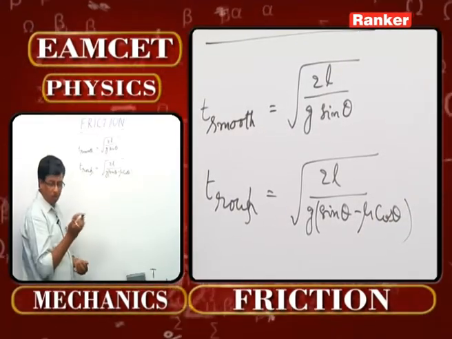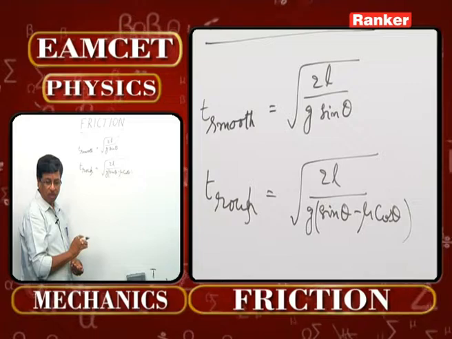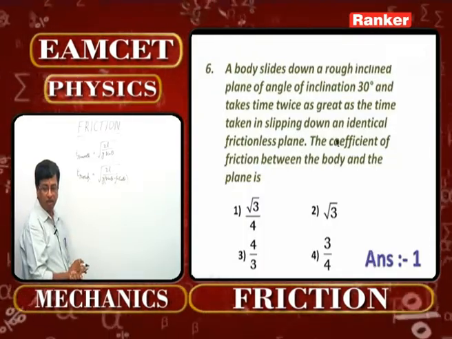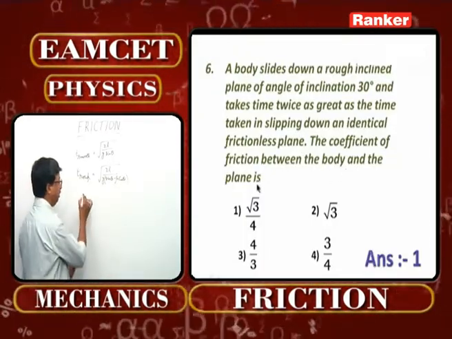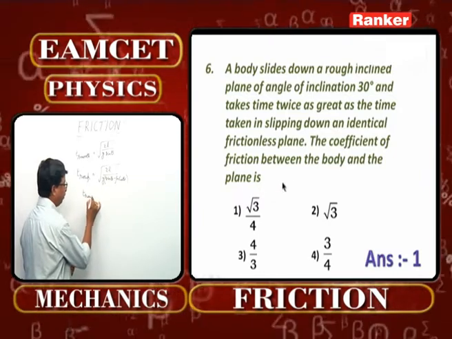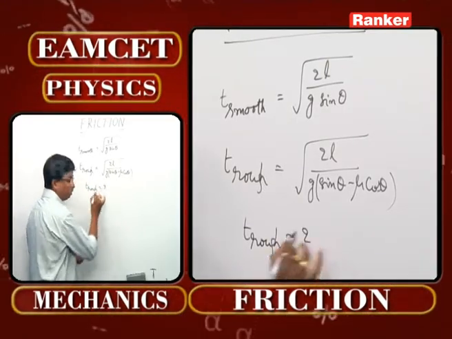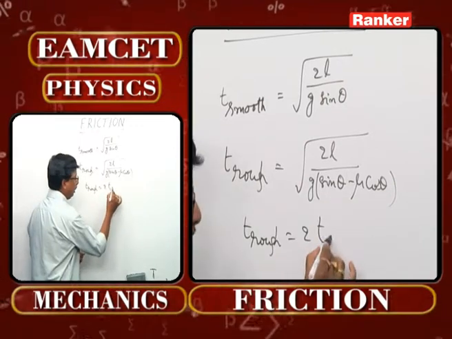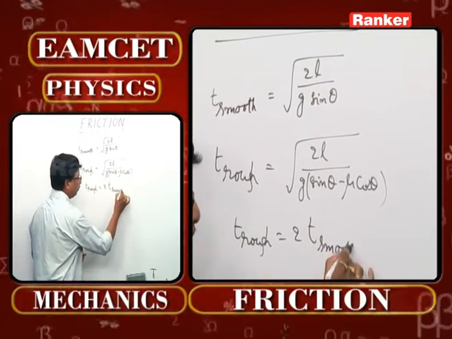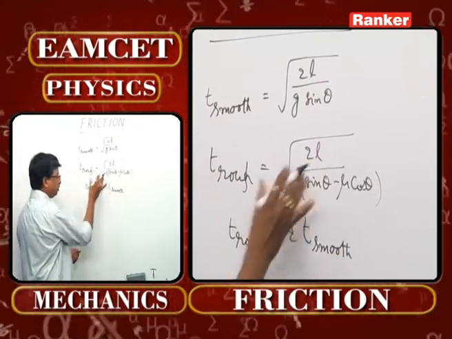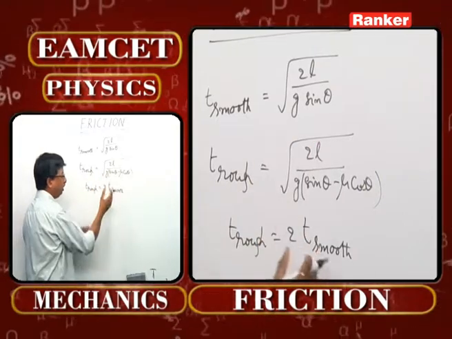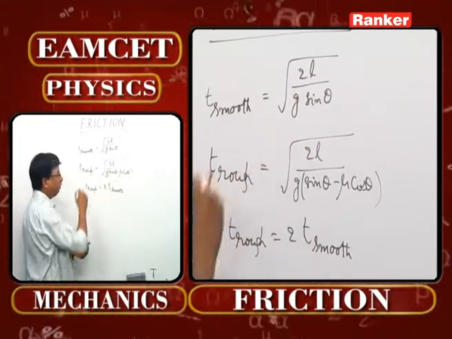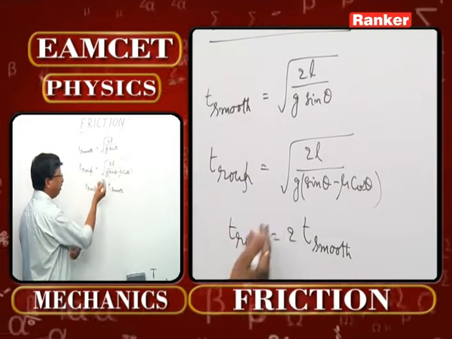So if you read the question there, it takes time twice as great as the time taken in slipping down an identical frictionless plane. That means T rough is equal to twice T smooth. That is the concept given over there. Suppose you substitute that one over here and this one over here and square it on both sides, 2L gets cancelled, g also gets cancelled. What will now be remaining over there?